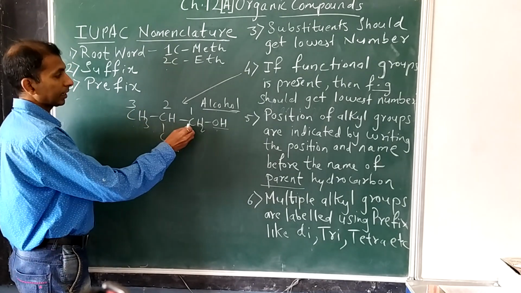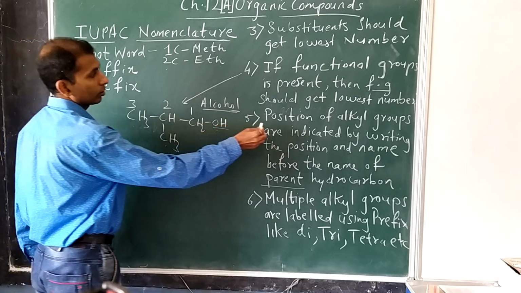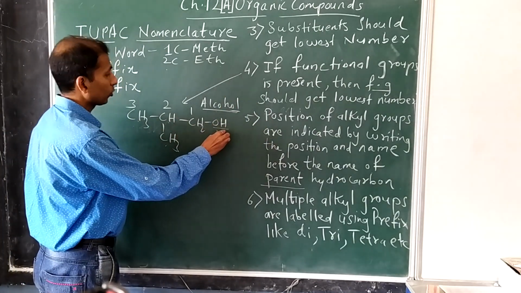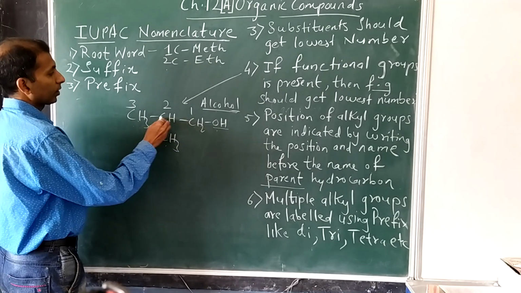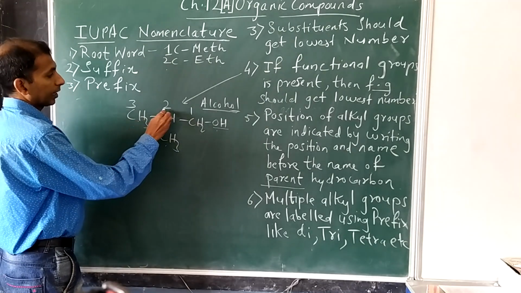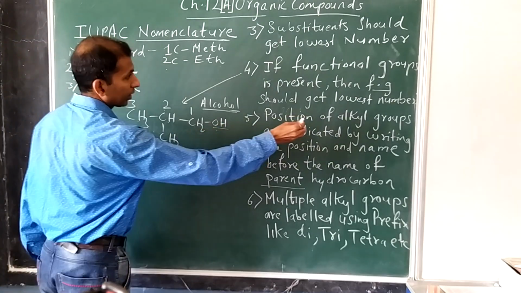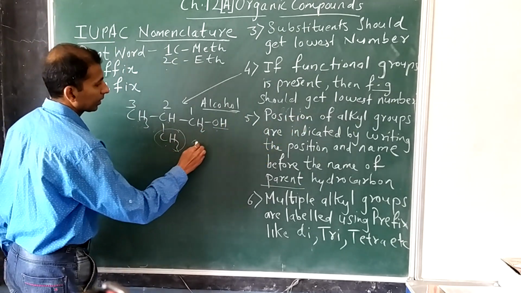Okay, for example, in this case, if you try to give the name now, first we selected the longest chain containing the OH group, and then we started numbering 1, 2, 3. At the second position, we have a methyl group. So the position of the alkyl group. So methyl groups, these are nothing but alkyl groups.